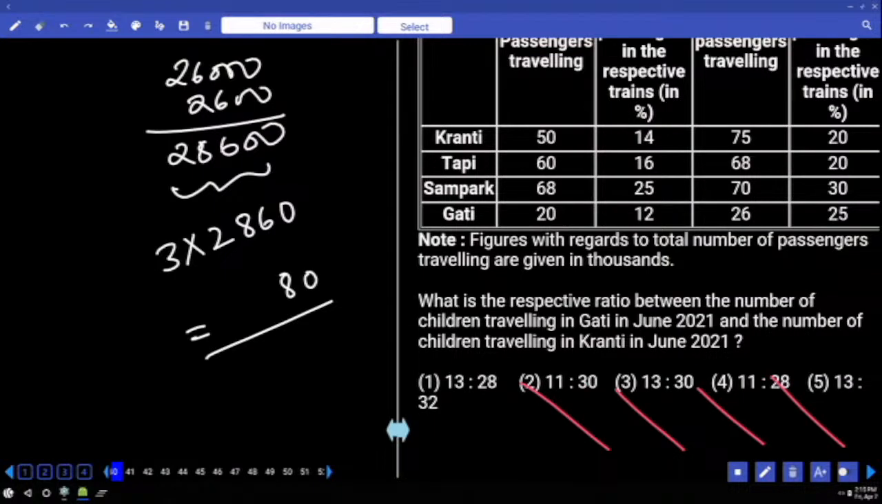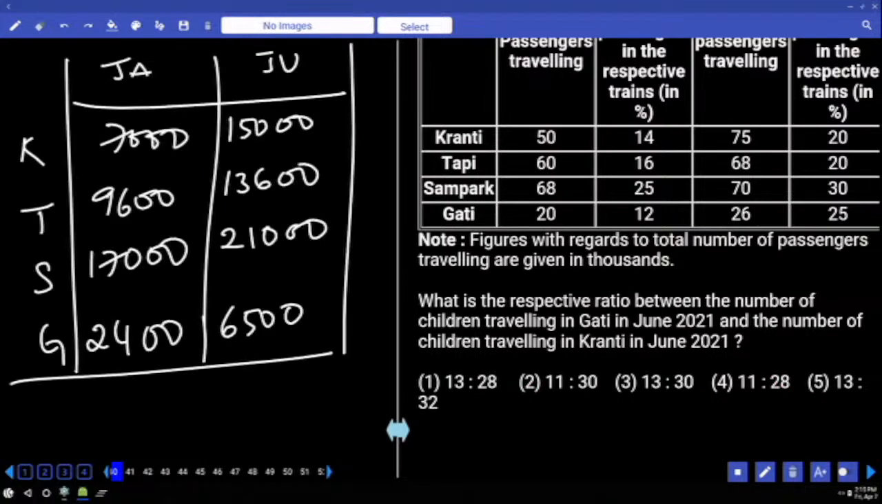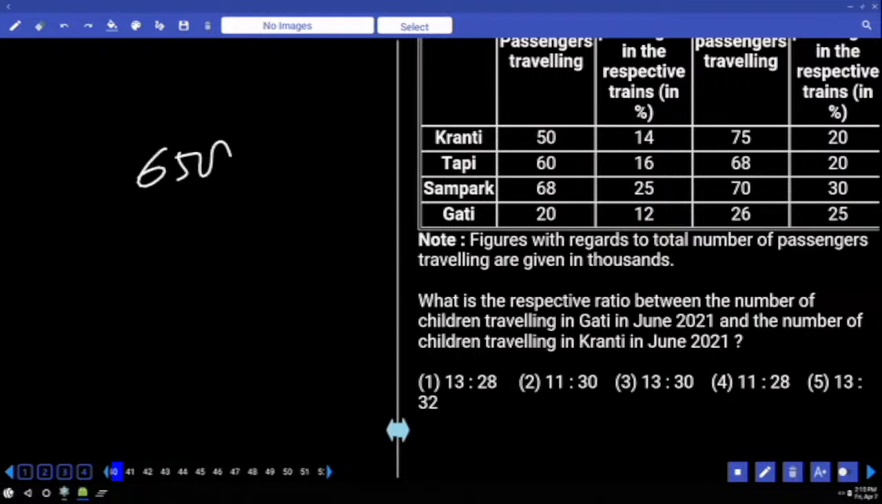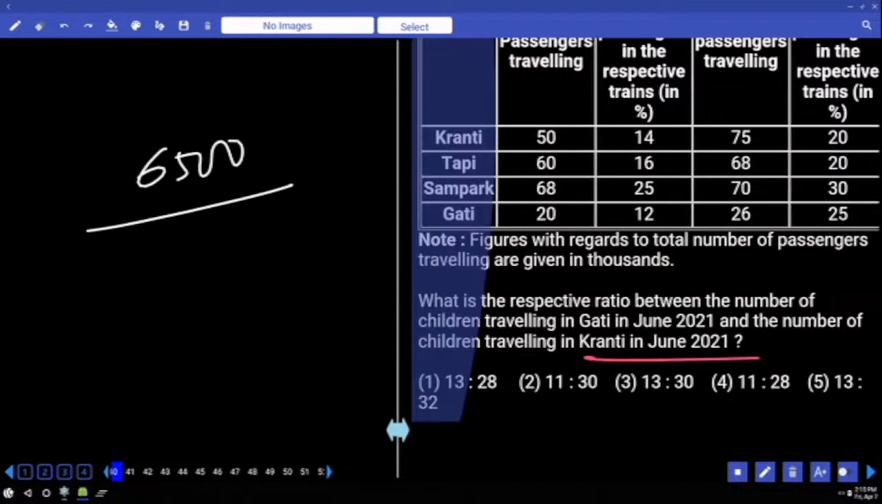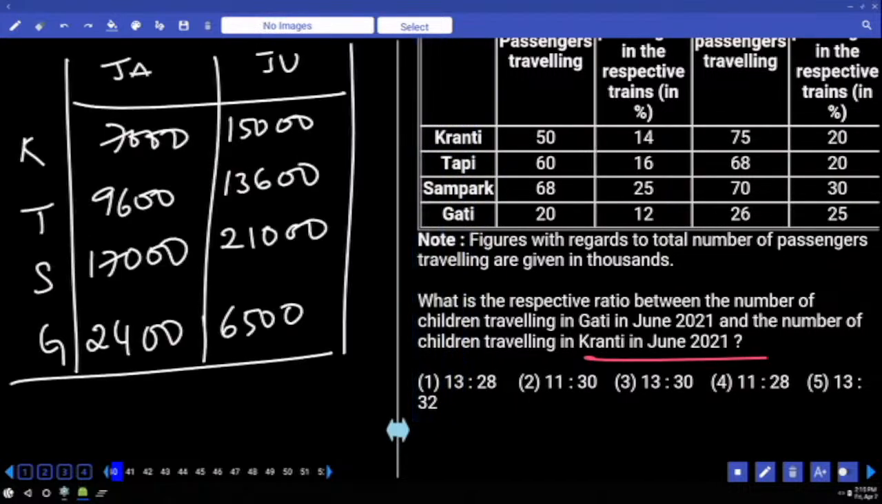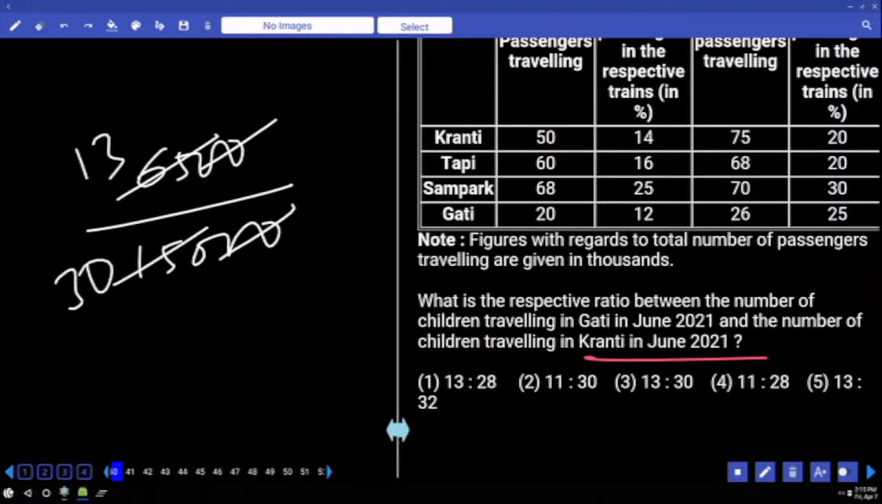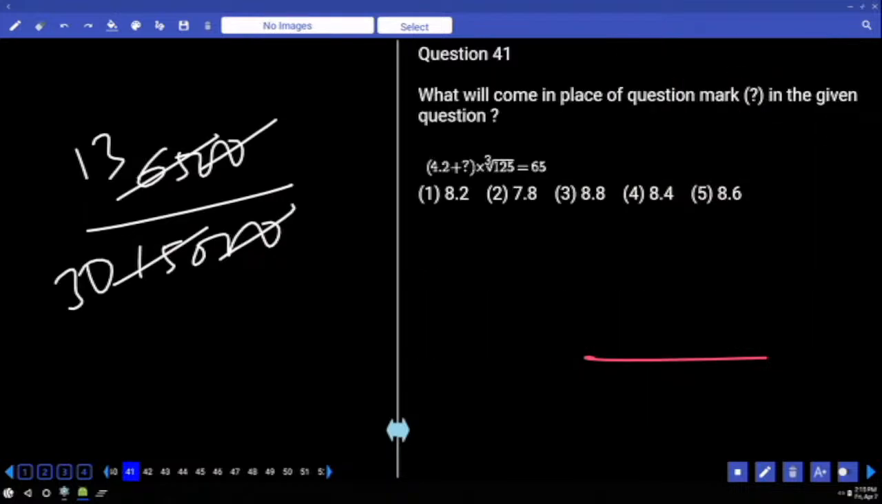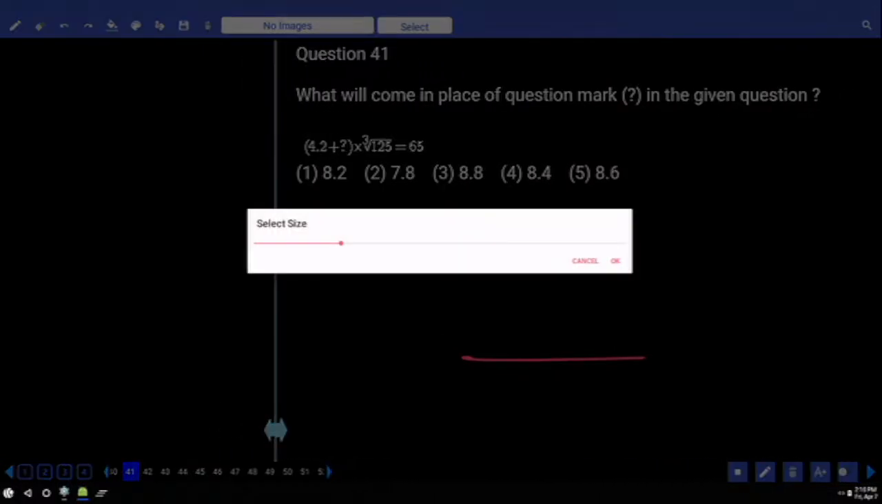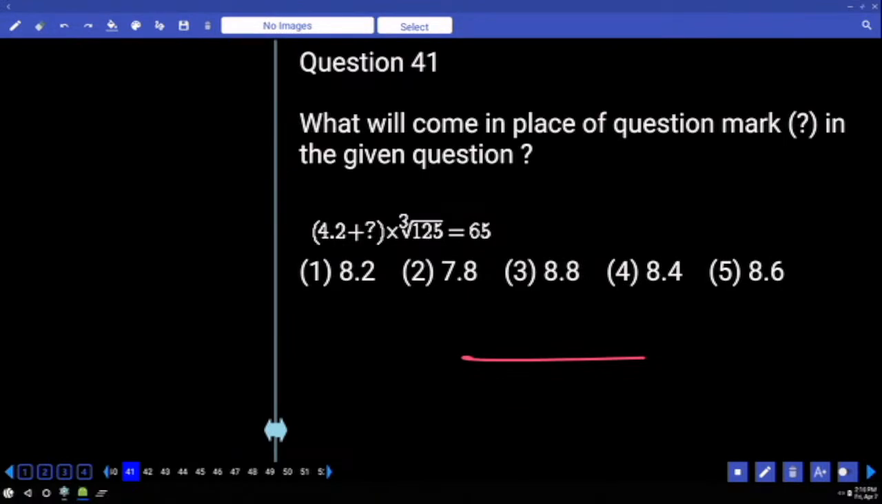What is the respective ratio between number of children traveling in Gati in June 2021? Gati June 2021. What number we have? 6,500. Ratio between this and Kranti in June 2021. Kranti in June 2021, 15,000. 2 zeros get cancelled. Cancellation with 5. 13 times. 30 times. Over. Come on. Simplifications.